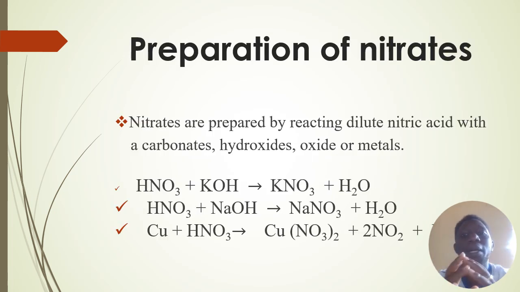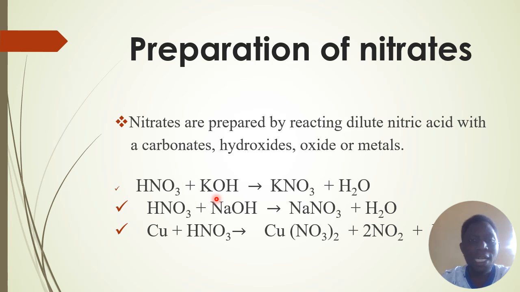Let's talk about the preparation of nitrates. We have different ways of preparing nitrates. Nitrates are prepared by reacting dilute nitric acid with a carbonate, with hydroxides, with oxides, or with metals. Here we have different chemical reactions that show how nitrates are formed.